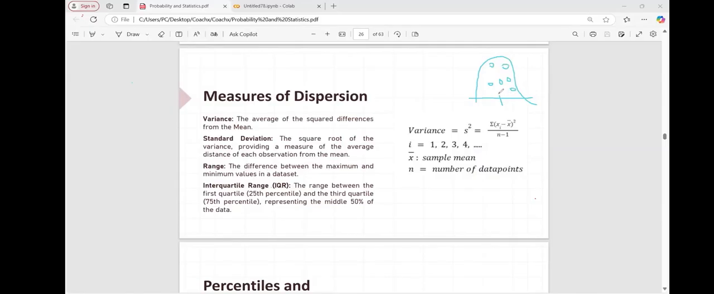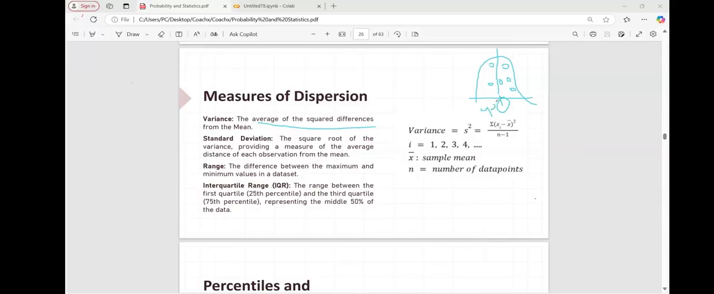This is the mean of my data set, and these are the data points. If you wanted to check the variance, what exactly is the formula? The formula is the average of the squared difference from the mean. Whatever your mean is, let's say 4.5 is your mean.